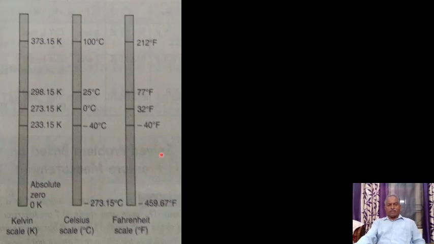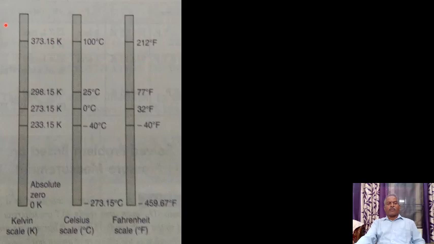In the Kelvin scale, the melting point of ice is 273.15 Kelvin, whereas the boiling point of water is 373.15 Kelvin. In the Celsius or centigrade scale, 0 degrees is the melting point of ice and 100 degrees centigrade is the boiling point of water. Whereas in the Fahrenheit scale, 32 degrees Fahrenheit is the melting point of ice, whereas 212 degrees Fahrenheit is the boiling point of water.